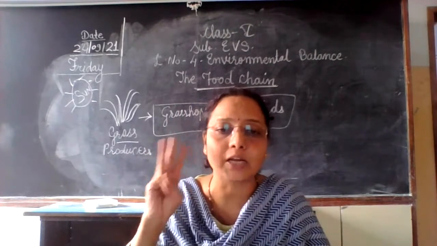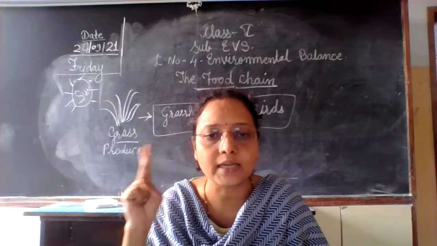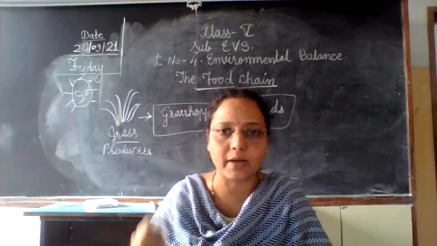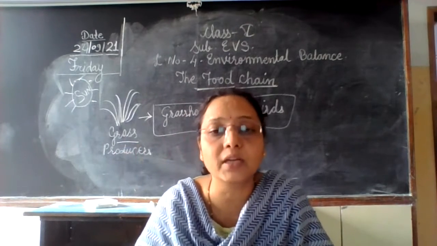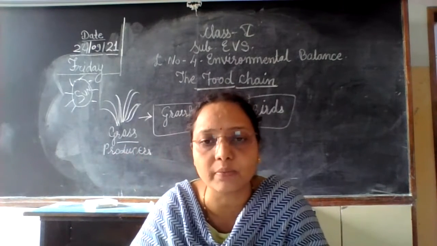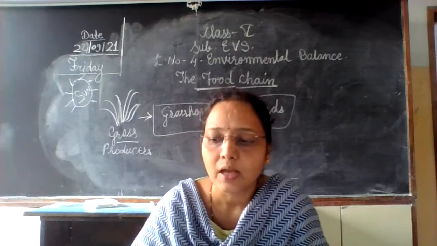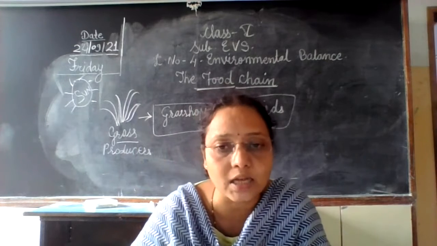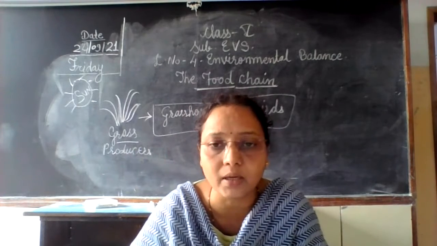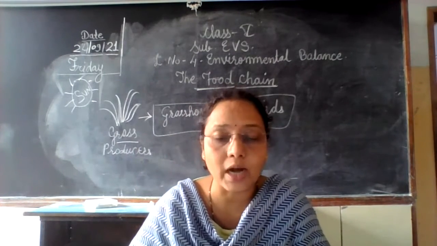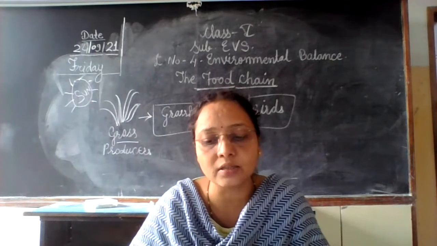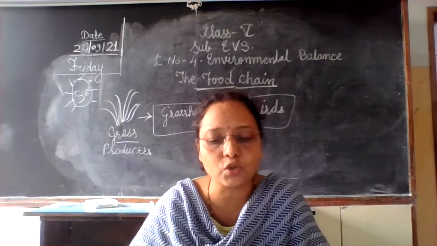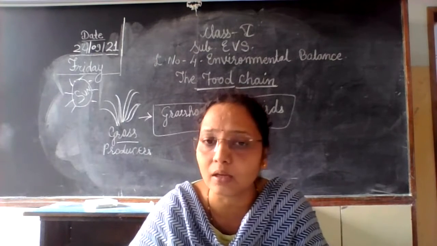Consumers are of three types: primary consumer, secondary consumer, and tertiary consumer. Okay, so see one by one what is meant by the primary consumer. Basically, a primary consumer means a herbivorous animal. Herbivorous animals are the organisms that directly eat plants, and they are called herbivores or primary consumers. So caterpillar, zebra, deer, hare, giraffe are some examples of primary consumers. They are also known as herbivores.